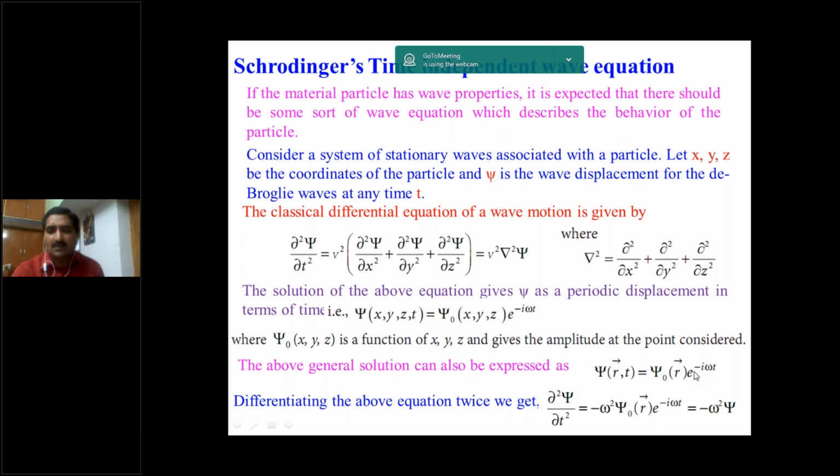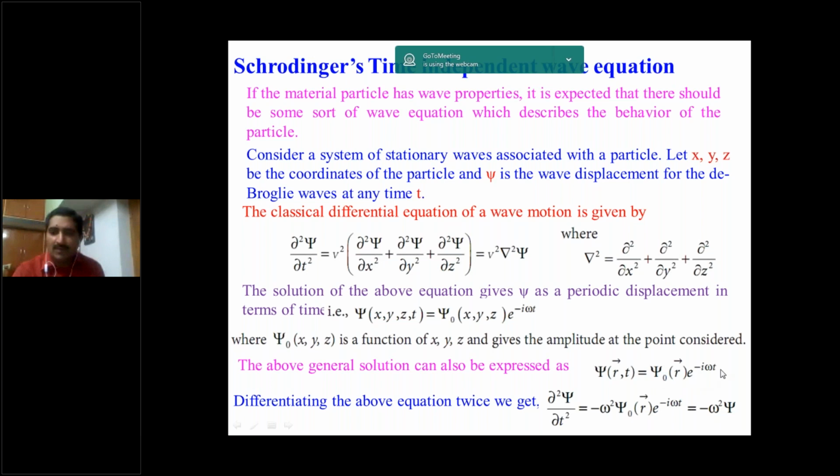We know del by del x of exponential of minus x, so similarly here also the differentiation. The first differentiation gives minus i omega into psi naught into e to the power of minus i omega t. The second differentiation also gives minus i omega into the initial one, minus i omega into psi naught into e to the power of minus i omega t.